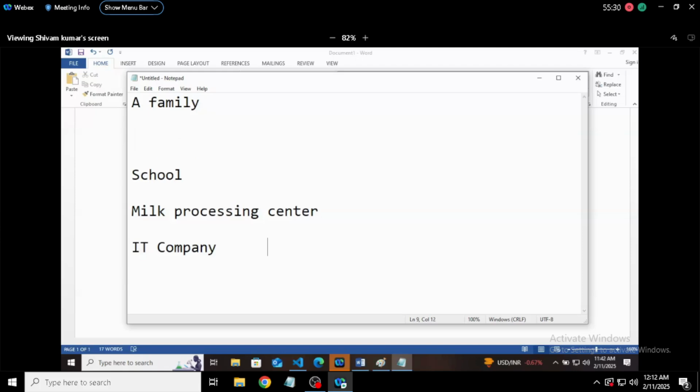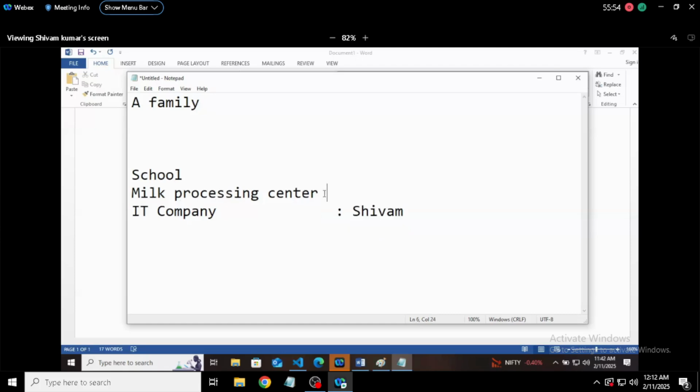So dividing works in this way: the IT company will be managed by Shivam, the milk processing center will be managed by his father, and the school will be managed by his uncle. I'm talking about my family actually. Now these three things are managed by three different people in an organized way. Whatever loss I make in my company will be my loss, and whatever profit I make in my company will be my profit.